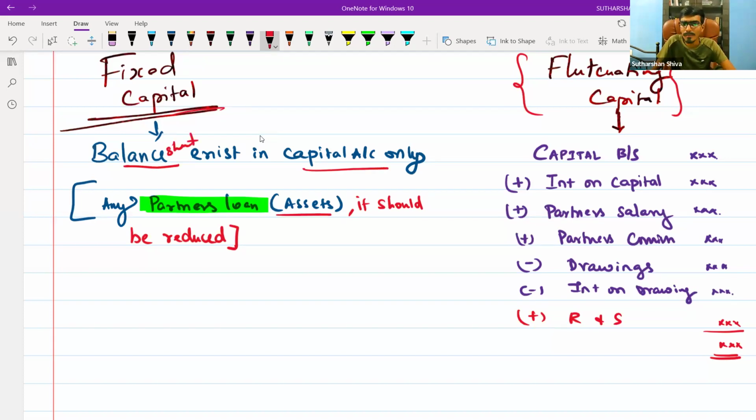If there is any partner's loan on the asset side, then you should reduce it from that partner alone. If there is fluctuating capital, take the capital account balances of the respective partners, add interest on capital, add partner's salary, add partner's commission, subtract the drawings and interest on drawings, and add reserves and surplus, and arrive at the balance, and then solve.